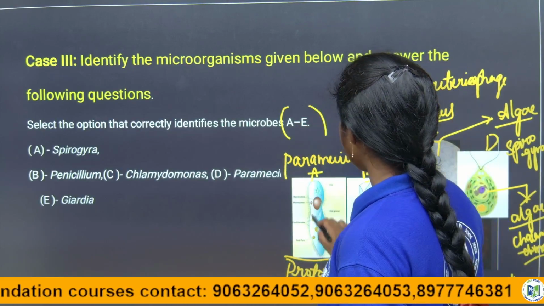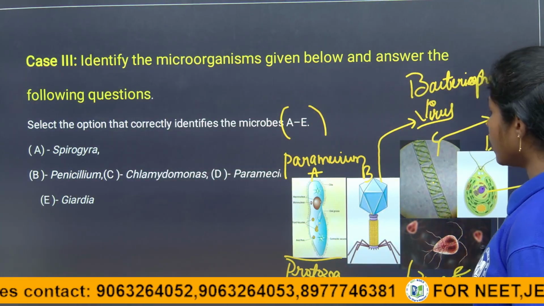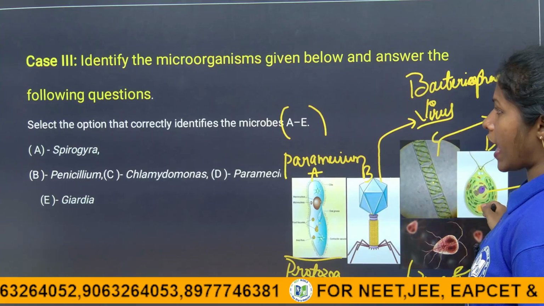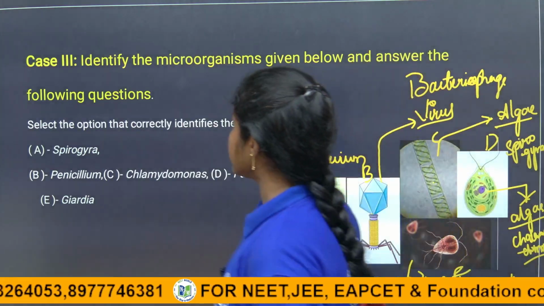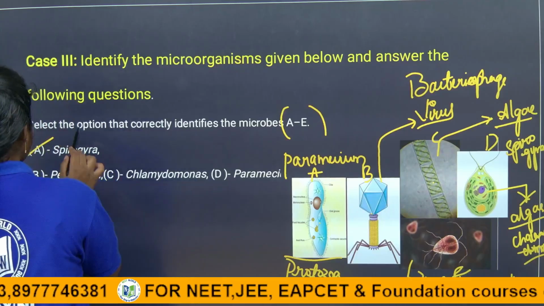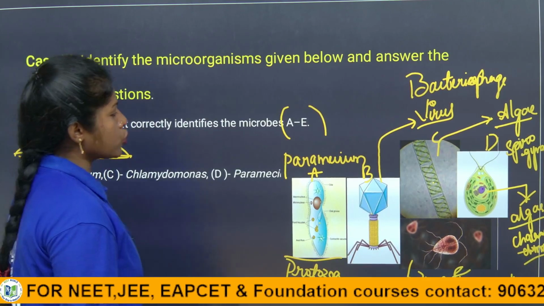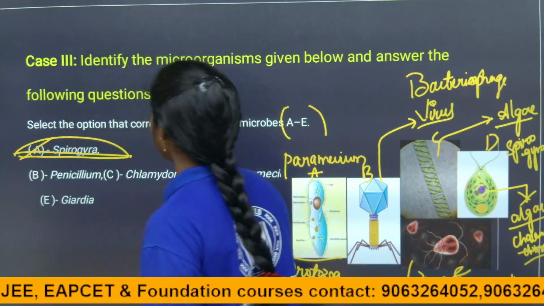Here they are given as A, B, C, D and E. They are asking what are the names of these different microorganisms. So see, in the first option, A is given as Spirogyra. Is A a Spirogyra, children? No, A is a protozoa, its name is Paramecium, right? So it is a wrong answer.